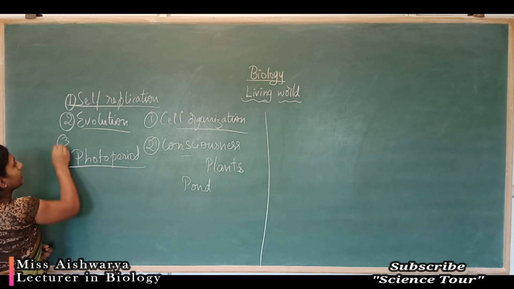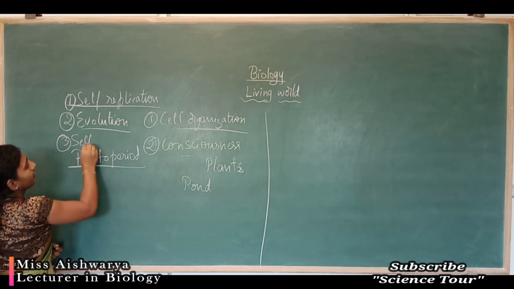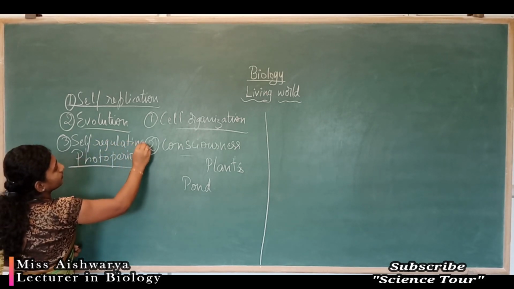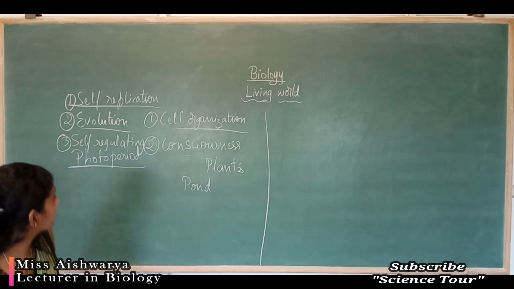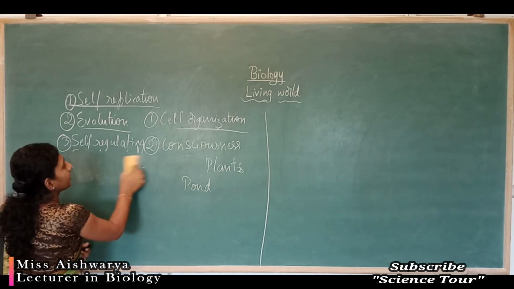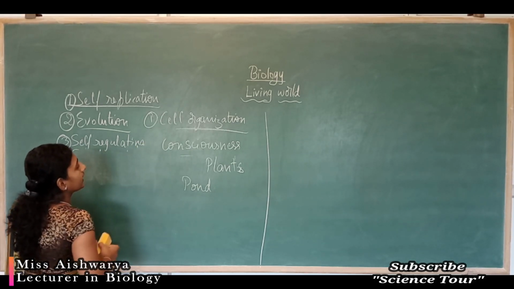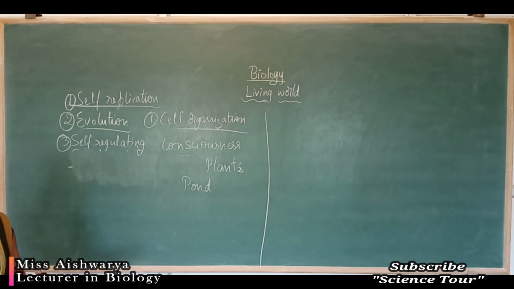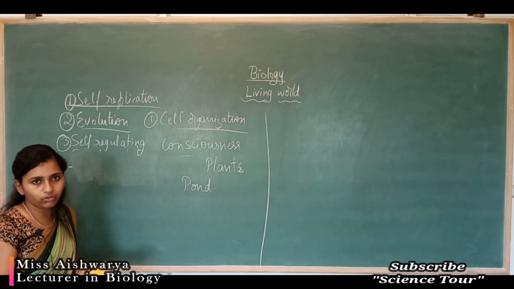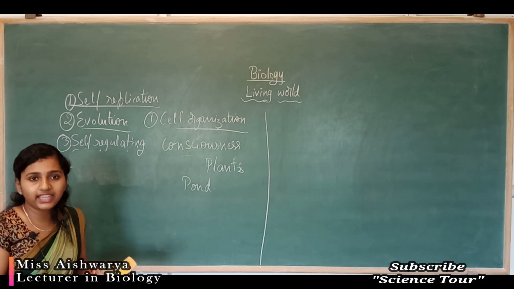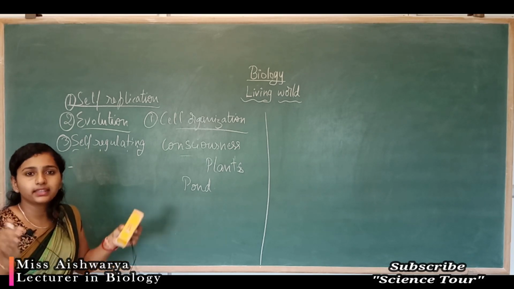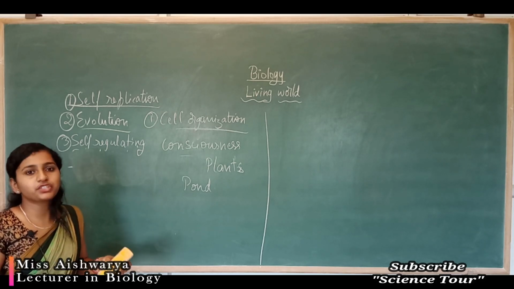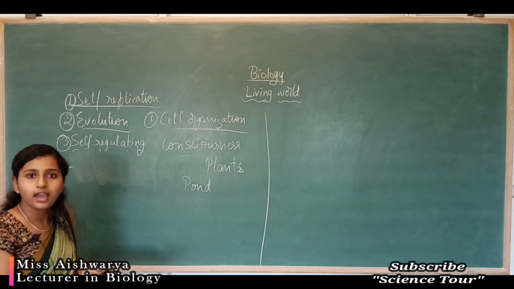Next, the third one is self regulating. All the organisms will regulate their function within themselves. They won't depend on another source to regulate. For example, if you take the environmental stimulus, the reaction or any changes take place within the organism, not by another factor.